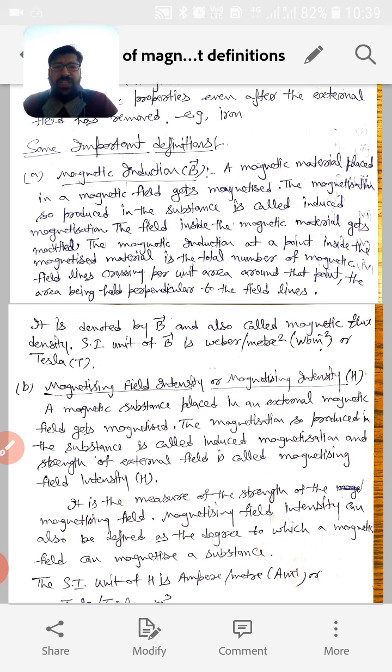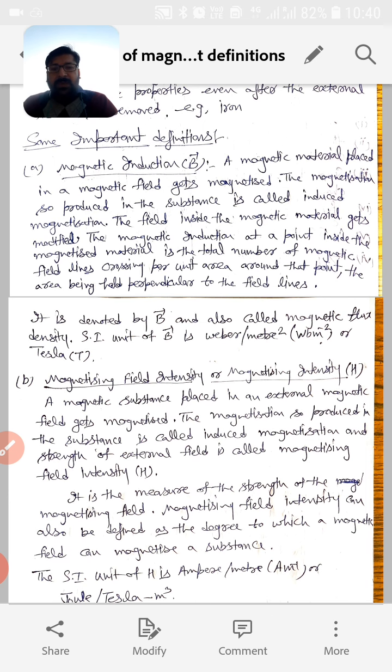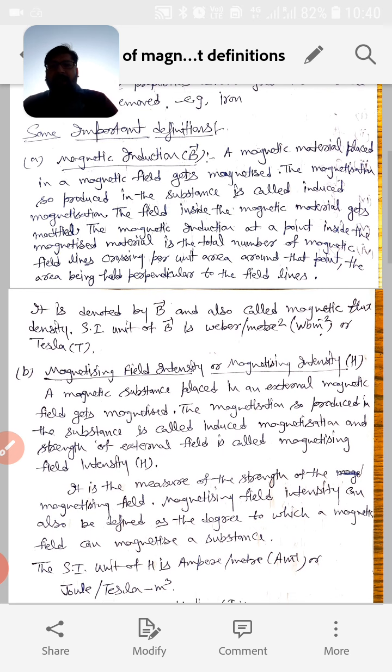The magnetic induction at a point inside the magnetic material is equal to the total number of magnetic field lines crossing per unit area around that point, the area being held perpendicular to the field lines. It is denoted by capital B, and it is also called the magnetic flux density. The SI unit of B is Weber per meter square or Tesla. This is how we define magnetic induction B or magnetic flux density B.